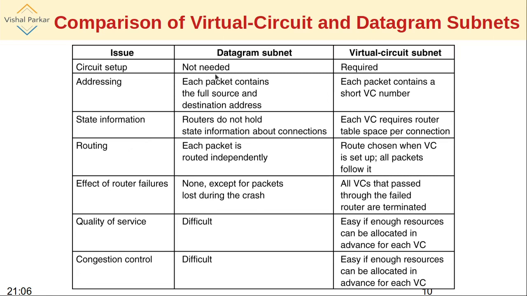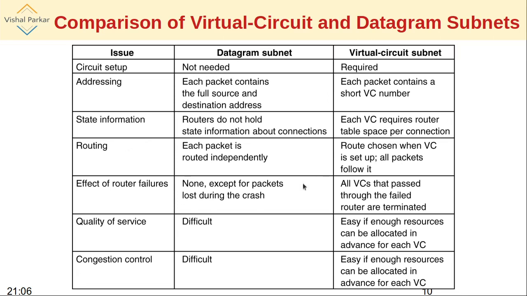Routing is required in datagram for each individual packet, as we have just seen. In the case of VC, as the path is initially set up, all packets simply follow it. It is not required to be calculated for every packet.